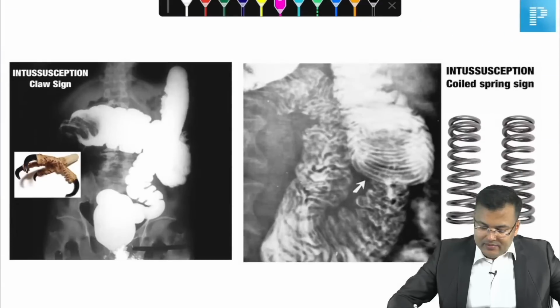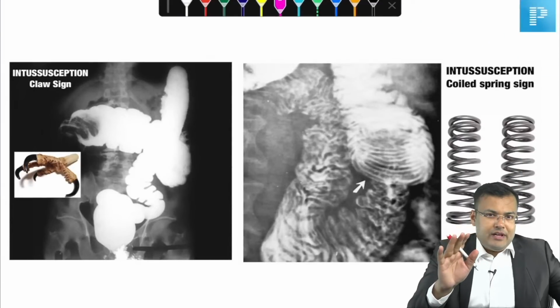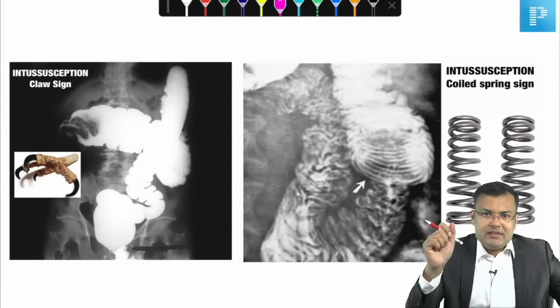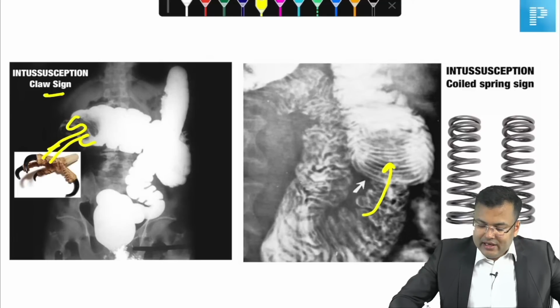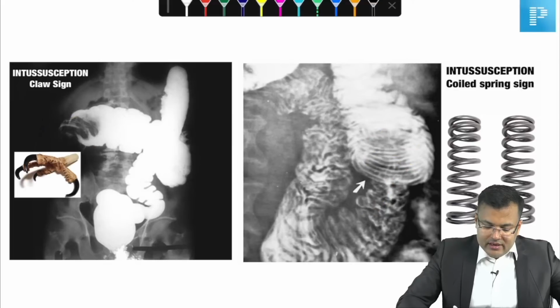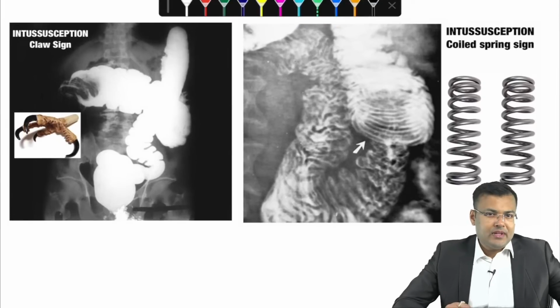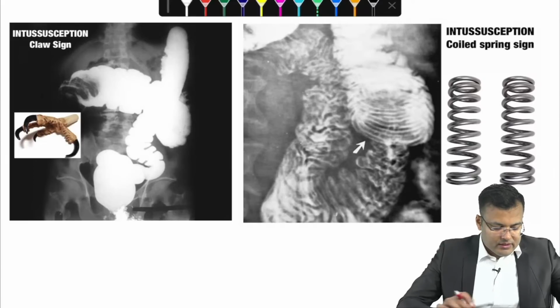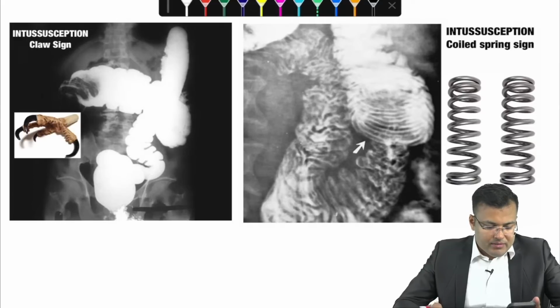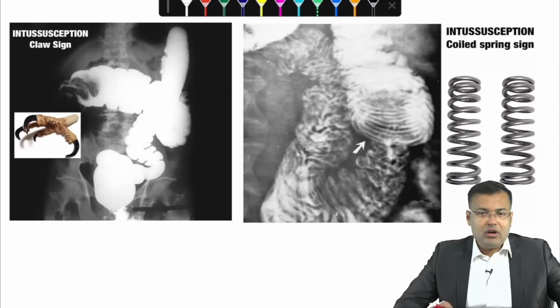Next. Almost every year in each and every paper, these image based questions are asked. So here you can see, this is claw sign, because of intussusception, where one loop is entering into another. And here you can see this is coiled spring sign. So claw sign and coiled spring sign, both of these are seen in which condition? Intussusception. Clear guys? All of you are correct.